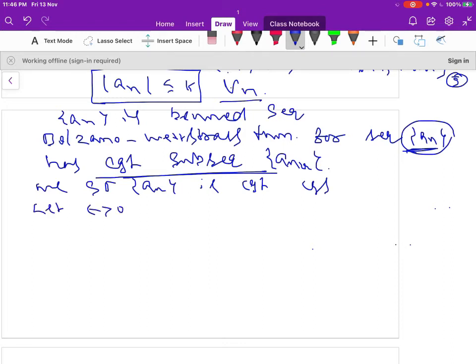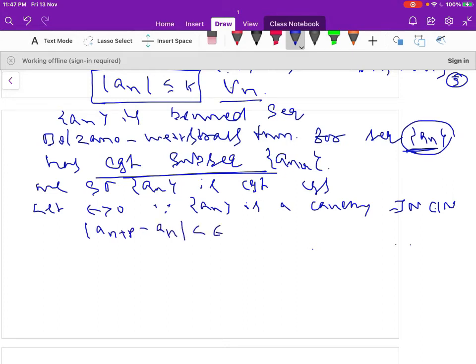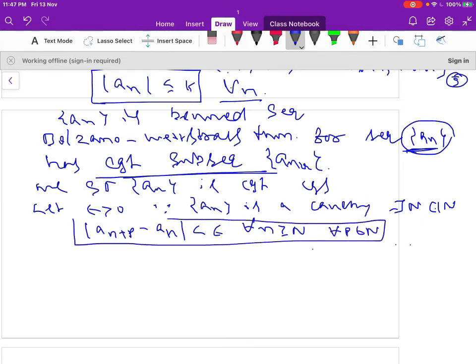Let epsilon be positive. Since a_n is Cauchy, there exists N belonging to the natural numbers such that modulus of a_{n+p} minus a_n is less than epsilon for all n greater than or equal to N and for all p belonging to the natural numbers.